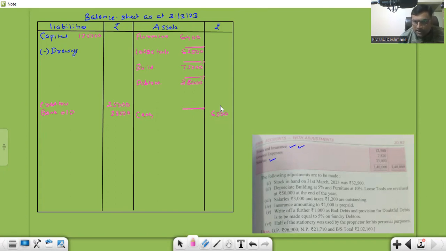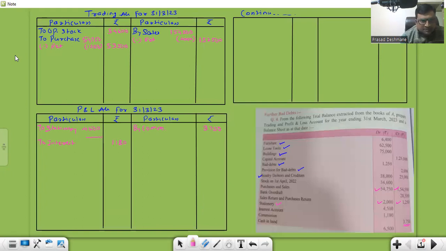Then we have taxes and insurance, 12,500. That's a part of P&L. Taxes and insurance 12,500. Leave 2 lines because we have 2 adjustments on it.